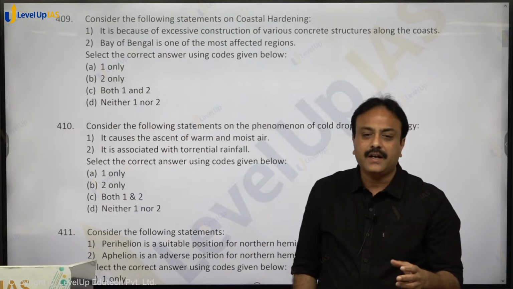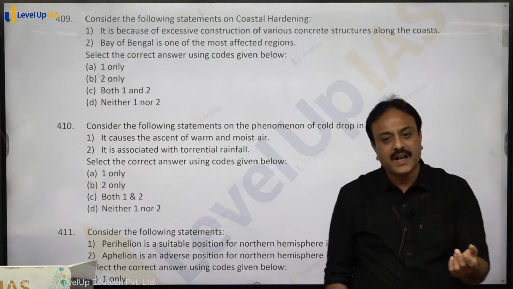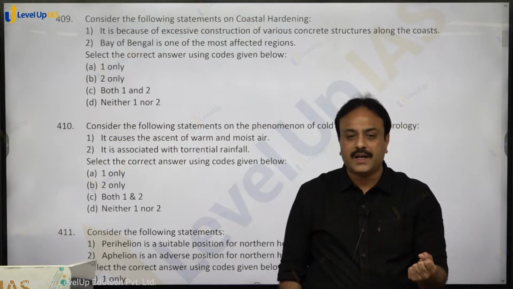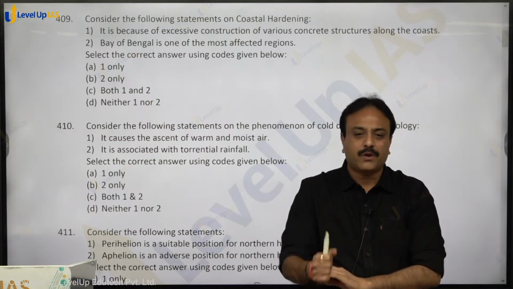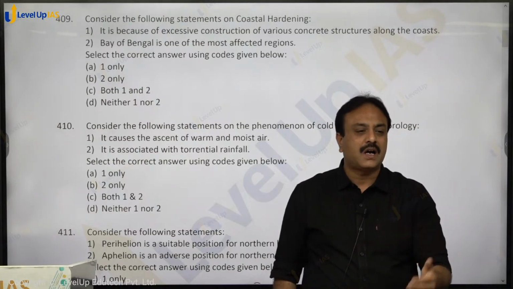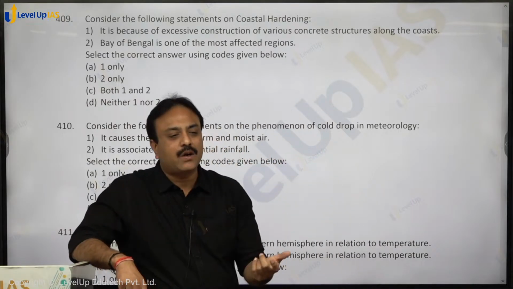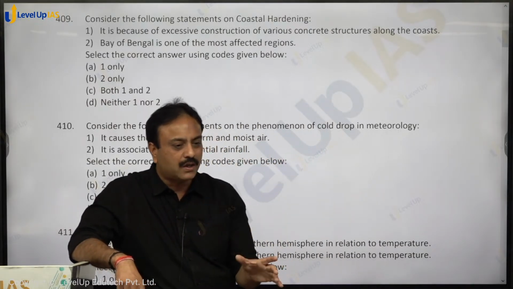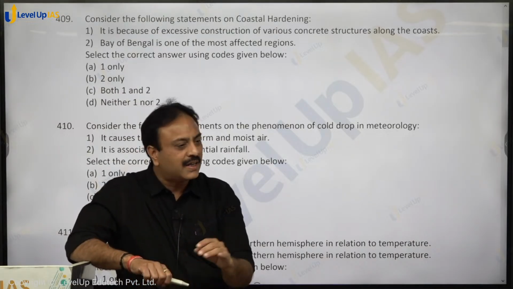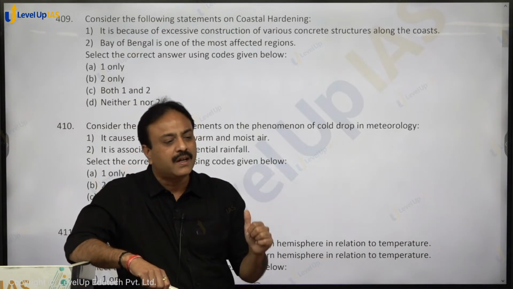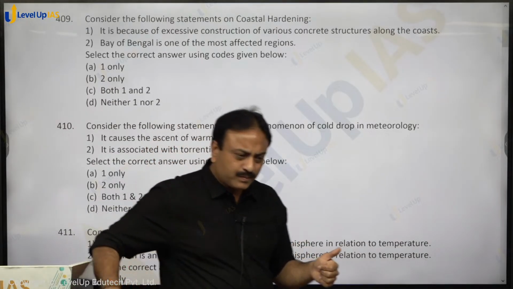What is coastal hardening? Any type of concrete structure developed on the coastal area is termed as coastal hardening. So what happens over there? Due to excessive concrete structures, the coast becomes hardened, and due to the harder coast, the natural cycle of erosion and deposition gets altered. Whether the wave is conducting erosion or deposition naturally, that is altered. Even deposition gets affected, erosion gets affected, and that is termed as coastal hardening.